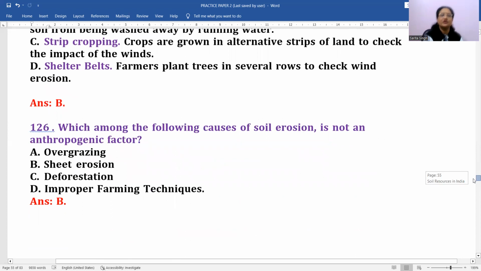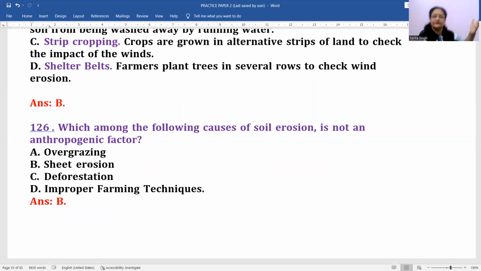Which among the following causes soil erosion is not an anthropogenic factor? Now what is anthropogenic? Related to man. Okay, related to human being, right? Yeah, human activities. अब overgrazing human activities है. ठीक है, when we leave all the animals or the cattle and all open in the forested area, they start overgrazing. That is anthropogenic factor.